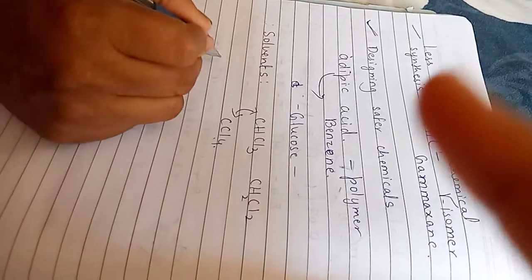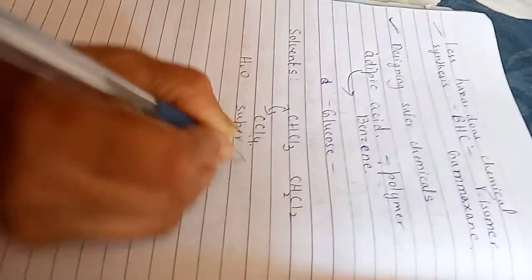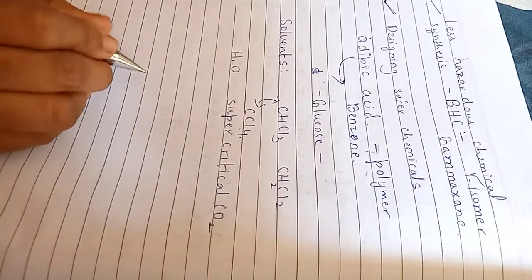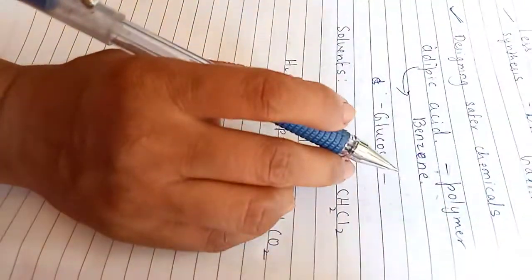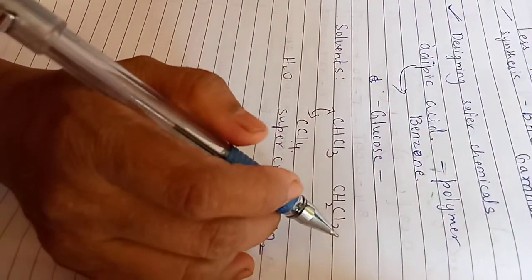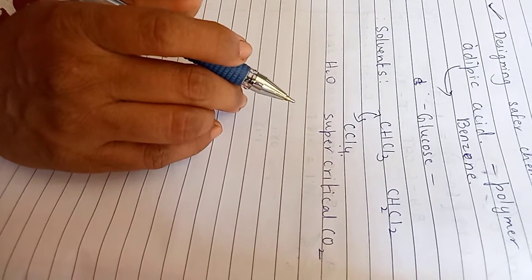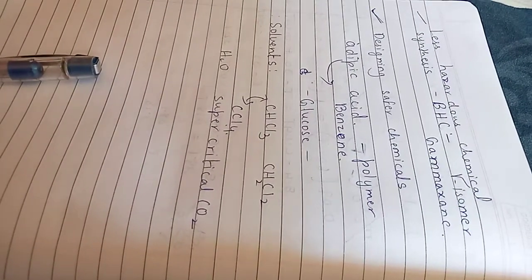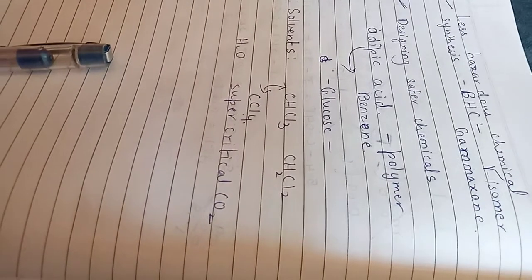Therefore, in this concept of green chemistry, these solvents and reagents have been replaced by water and something called supercritical carbon dioxide. So instead of using solvents like chloroform, dichloromethane, carbon tetrachloride, we can use water as a solvent because it's a universal solvent, or we can use supercritical carbon dioxide. This can be used as the best solvent, and hence use of these organic solvents can be avoided. That is the main intention of green chemistry here.